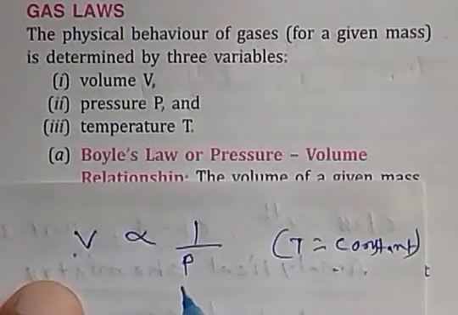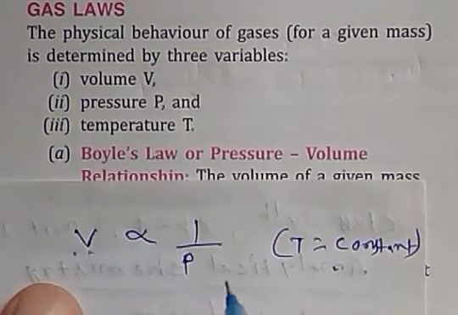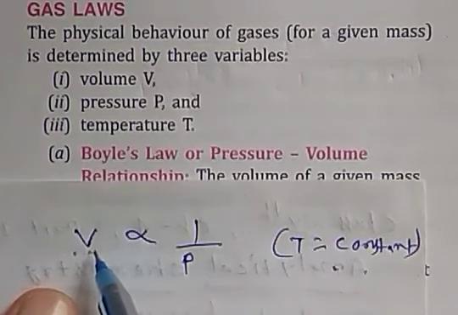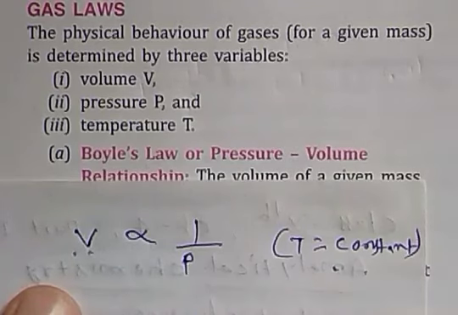That means Boyle's law gives the relationship between pressure and volume at constant temperature. If pressure increases, then volume of a particular mass of a gas will decrease and vice versa.